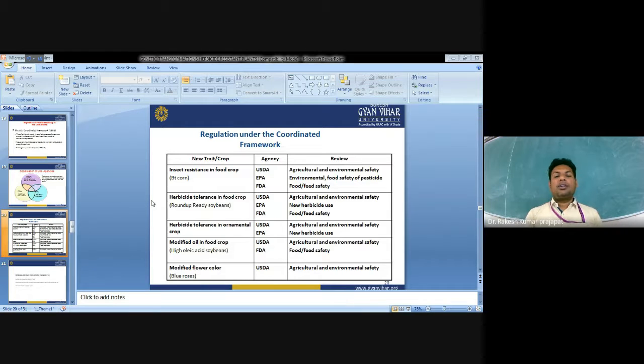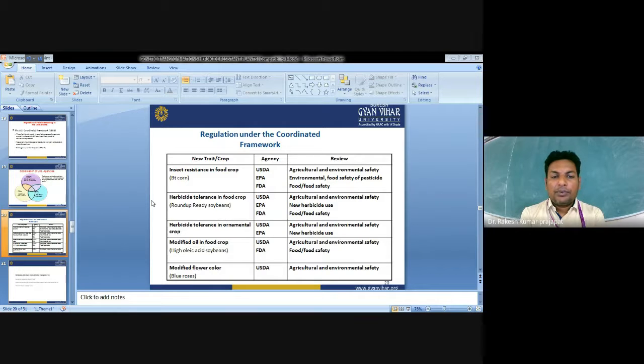Regulation under the coordinated framework. This regulation takes care of different transgenic crops, like insect resistance in food crops, that is Bt crops. Bt corn is regulated by the USDA, EPA and FDA, and reviewed for agricultural and environmental safety, pesticide safety, and food and feed safety.